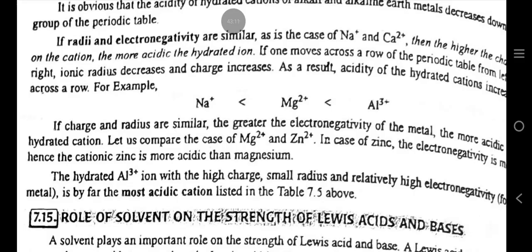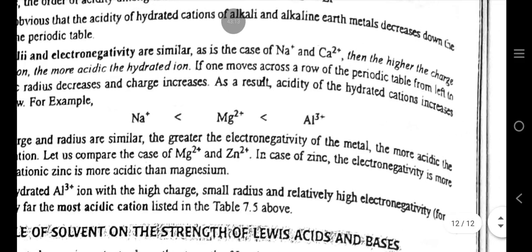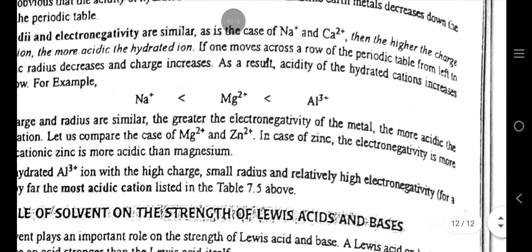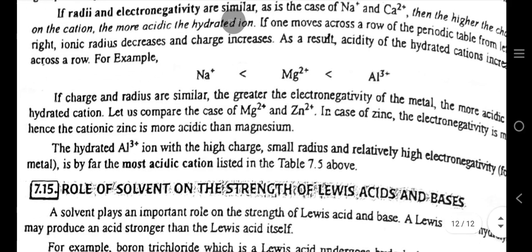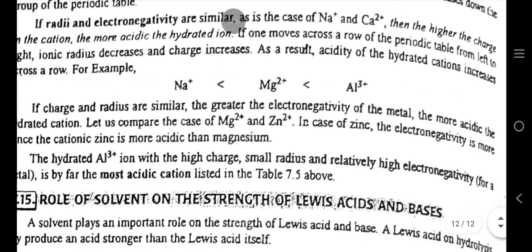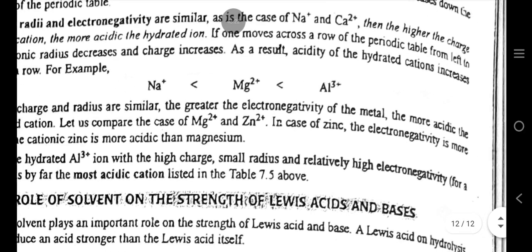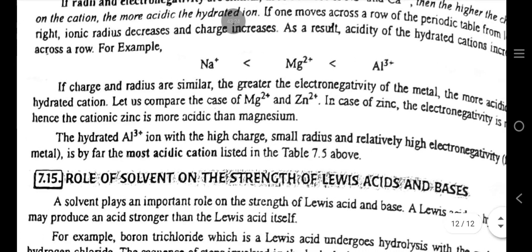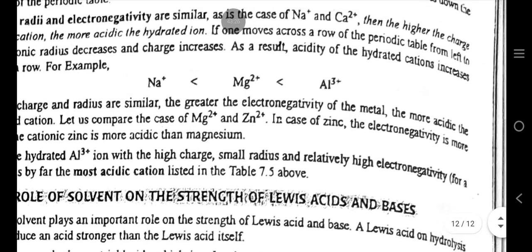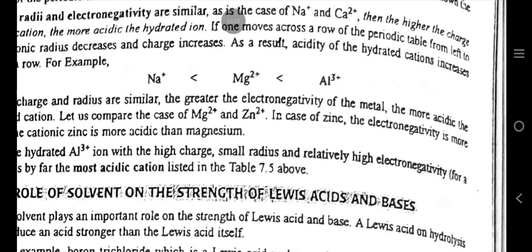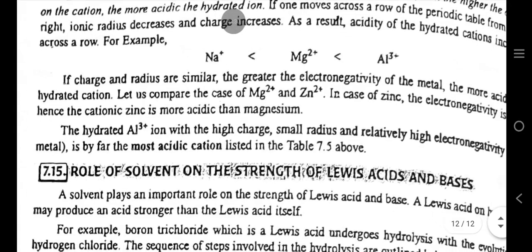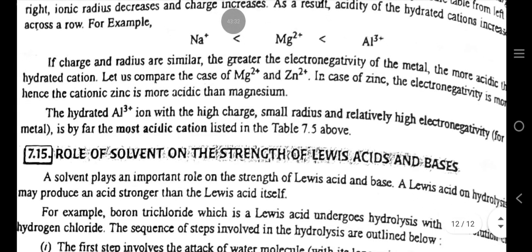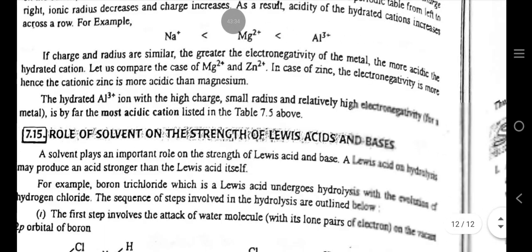If radii and electronegativity are similar, as in the case of Na+ and Ca2+, then the higher the charge on the cation, the more acidic the hydrated ion. If one moves across a row of the periodic table from left to right, ionic radius decreases and charge increases. As a result, acidity of the hydrated cation increases across a row. If charge and radius are similar, the greater the electronegativity of the metal, the more acidic the hydrated cation.